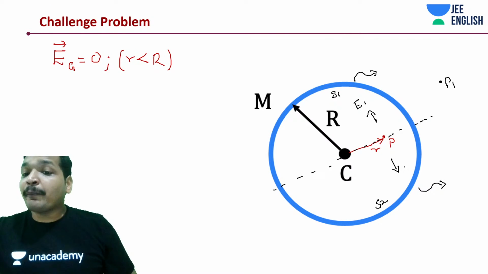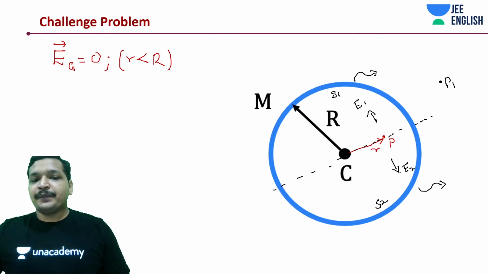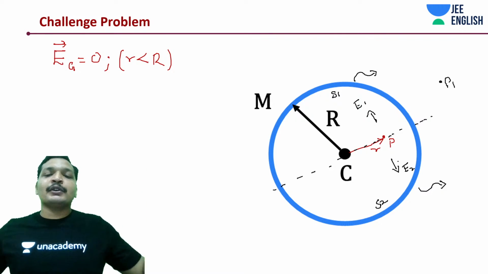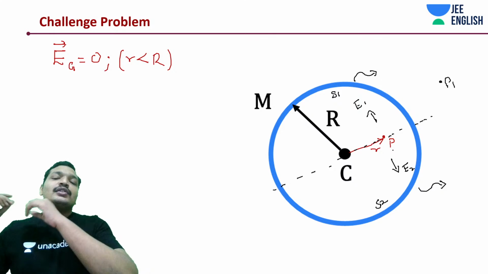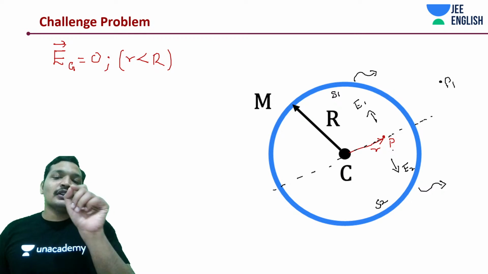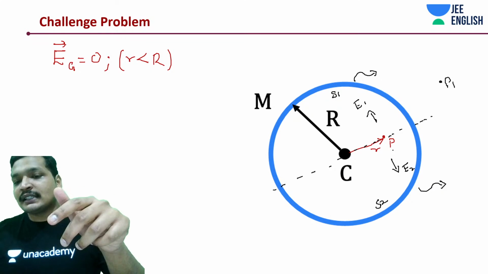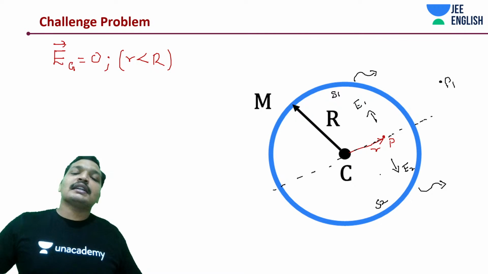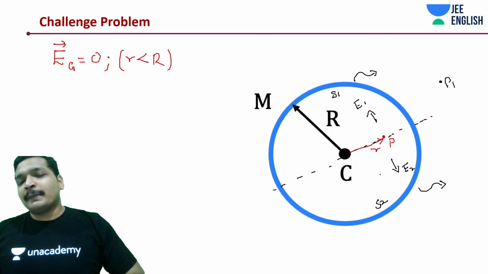For a point outside, both are attracting in the same direction. This is one of the ways you can think about the symmetry. Another way is dividing it with a plane over here and saying that those are small masses at a lesser distance, whereas on the other side there is a huge mass but at a larger distance. Multiple ways of thinking about it.